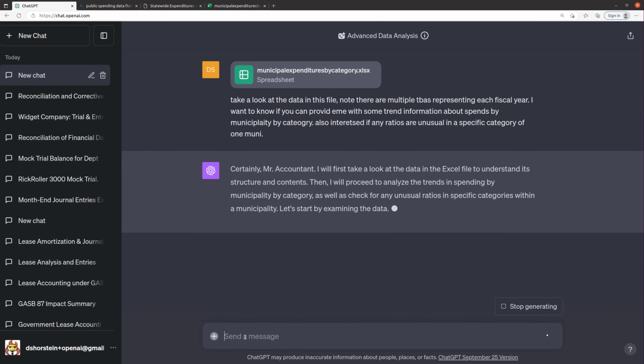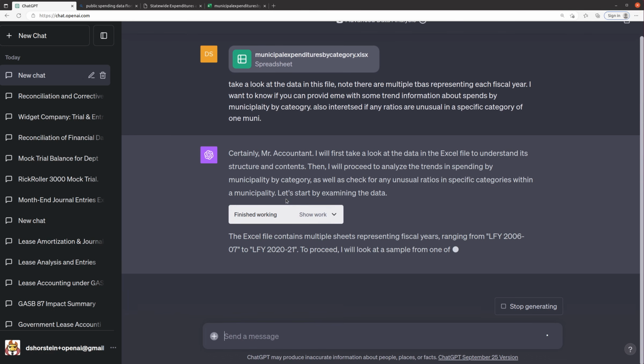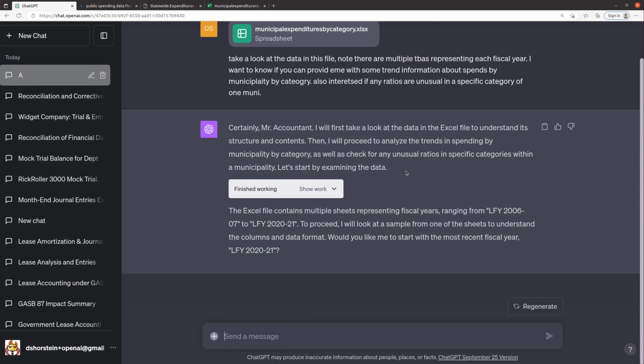And if you haven't seen my previous videos, I'm using a set of custom instructions where I ask it to call me Mr. Accountant and that it considers GAAP accounting. So, okay, it's going to take a look at the file. It says it has multiple sheets representing the fiscal years ranging from 2006-07 to 2021. So it's going to look at a sample of one of the sheets to understand the format.